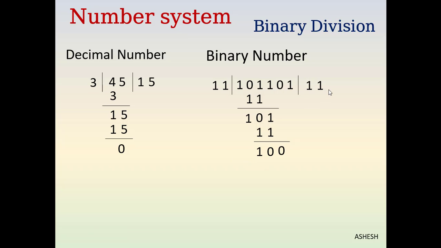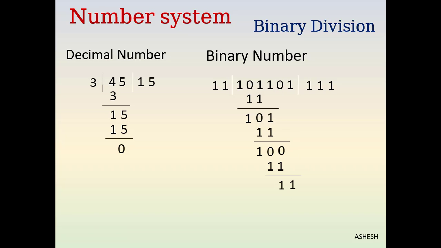Now again write down 1 as quotient. Now 11 here. We have to subtract 1 from 0, but it's not possible, so we have to borrow that 1 there. That 1 and 0 means 2, so 10 is 2. Subtract 1 from 2 is 1. Subtract 1 from 1 is 0. Here our remainder is 1, but our divisor is 11, so we have to put down that 1 here.